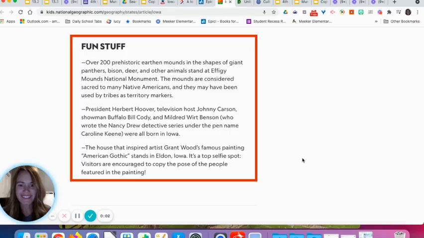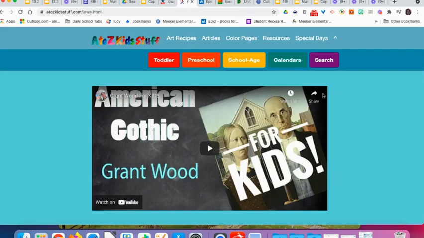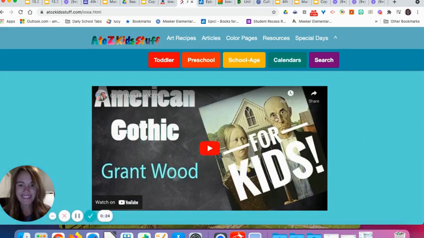All right, so when I got to the National Kids Geographic site, I noticed a section called Fun Stuff. And as I was reading along, I read about Grant Wood's famous painting, American Gothic. And I then remembered being on the A to Z site. So I went to that site as well. And as I got to this site, I remember seeing this painting, and you can click on this video and it's going to tell you a little more about the Grant Wood painting. So that's something else that you can visit as you're doing your research today. So let's go